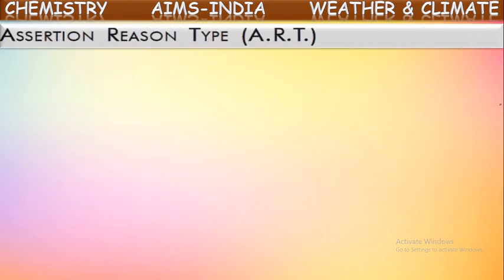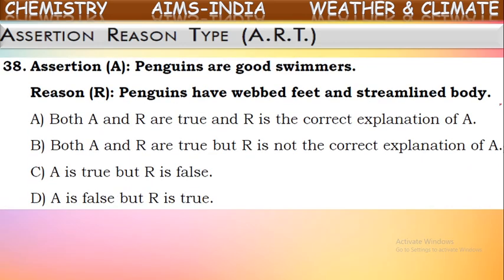Assertion reason type questions. First, see the question here. Assertion: penguins are good swimmers. Reason: penguins have webbed feet and a streamlined body. Actually, these are the animals which live in polar regions. Polar regions are much cooler areas on the earth. The temperature is maintained even in minus degrees all through the year.